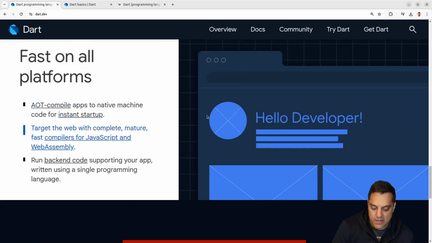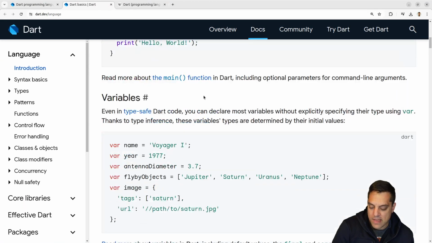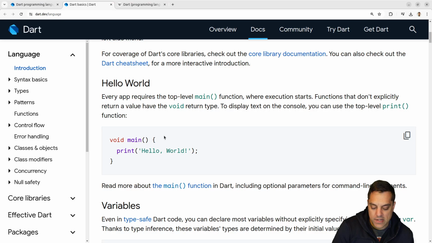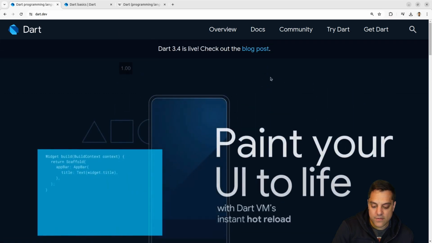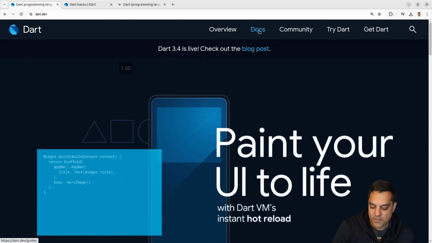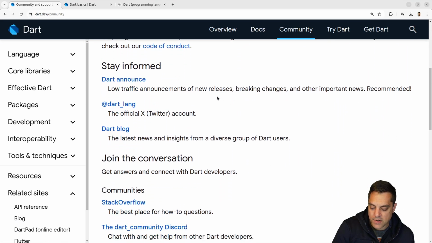Let's see what else is going on here. I kind of want to, we'll dive into this, and I think we could just do it in the web or even in the examples, which is nice. So we'll see what the setup is here. I kind of want to try and see if we can get a native code and a WebAssembly maybe. Let's check out the community first, see what's going on here.